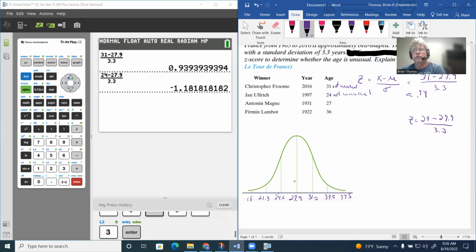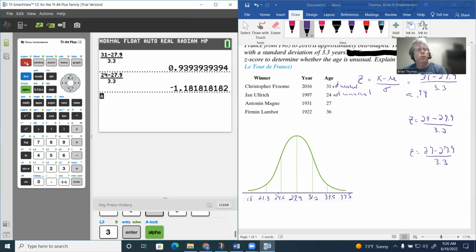Again, I could find the z-score as well and just see what that is. So I have z equals, and also 27 is left of 27.9, so it should be a negative number. So 27 take away 27.9. If I divide by 3.3, let's just actually see what that z-score is. So again, I'm going to use the alpha F1 button.